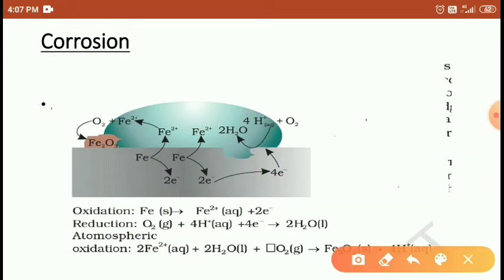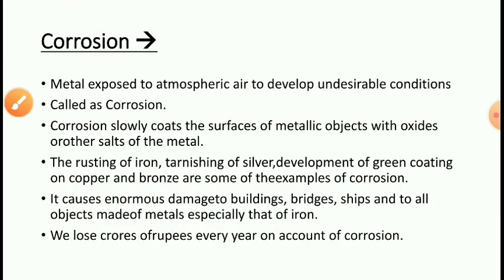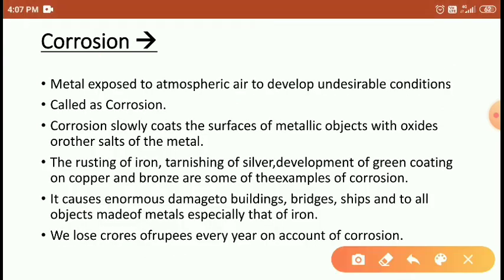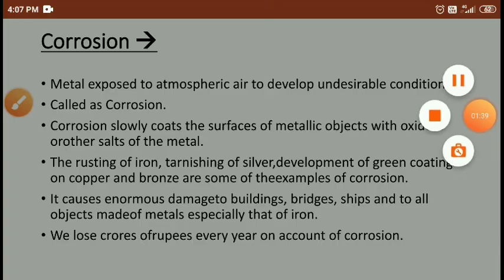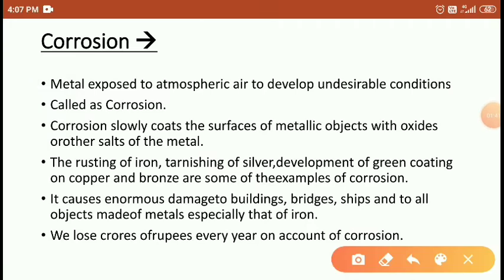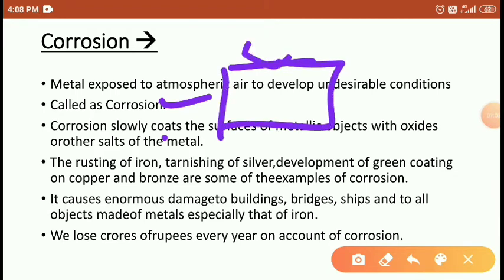So that process we call corrosion. The definition here: metal exposed to atmospheric air develops an undesirable condition on its surface, called corrosion, right students? Corrosion slowly coats the surface of a metallic object with oxide and/or other salts of metals.